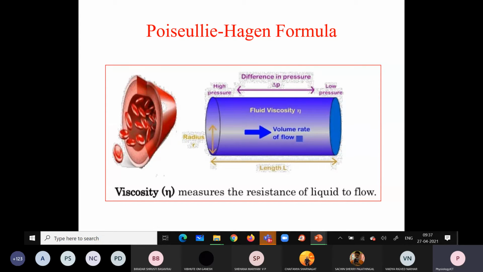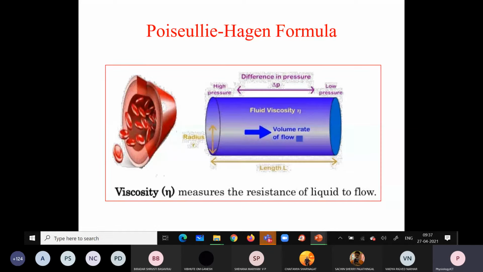Then there is the resistance of the blood cells to deform. You know, the blood cells are biconcave in nature, so they can change shape and travel because of their nature. When the blood cells lose their normal nature, like in hereditary spherocytosis, the viscosity increases because the blood cells are not moving well, having lost their normal biconcavity.